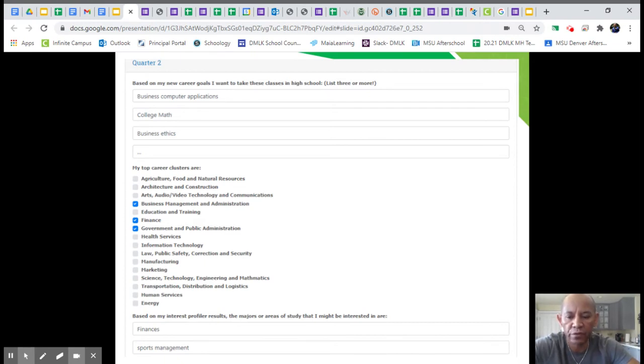So these are the areas where you feel like you might most be interested in, and that's just checkoffs. And then the last question is, based on my interest profile or results, the major areas of study that I might be interested are, and really that is just a continuation of your answer right above, okay? So if you did not get to complete your interest profiler, that's okay. I don't want you to be too confused about that question. This is what I want you to do.